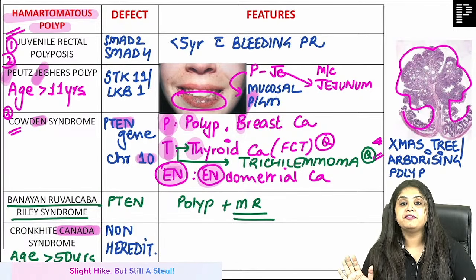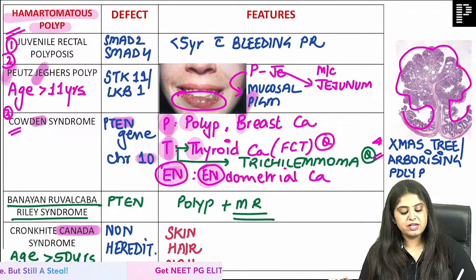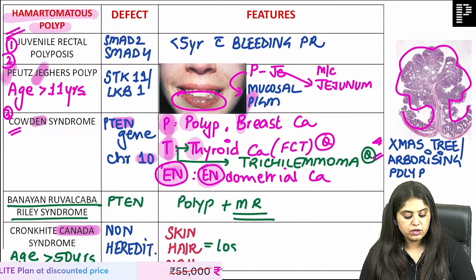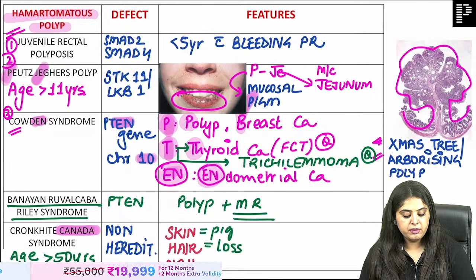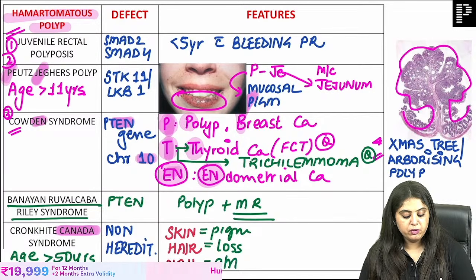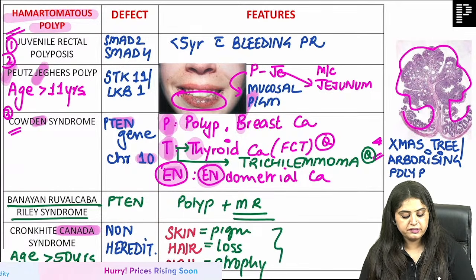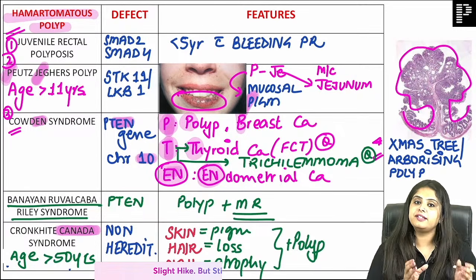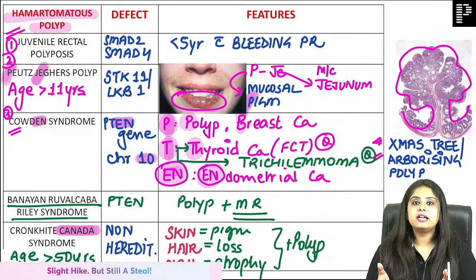This is going to be above 50, and above 50, ma'am, there are some things which happen in every person, which will happen in this person also. Hair will have gone by then, there will be hair loss, skin will be pigmented, nails will be broken, that is nail atrophy. Along with that, he is having polyps. All old age things basically he's having because he's anyway over 50, and along with that he's having polyps.